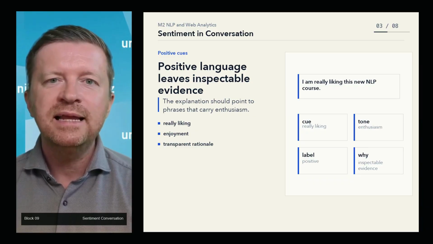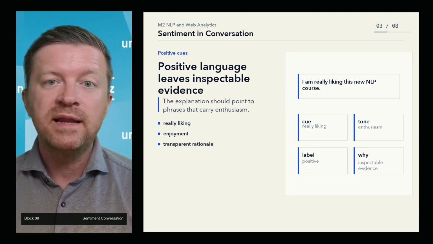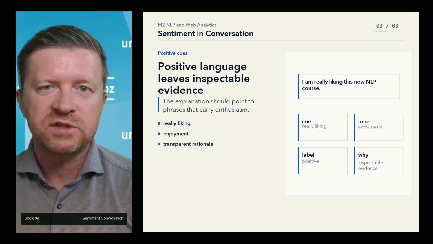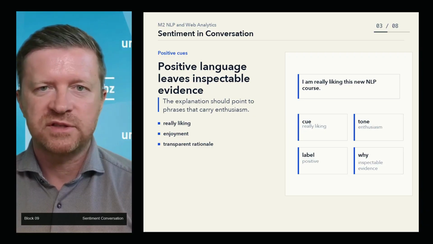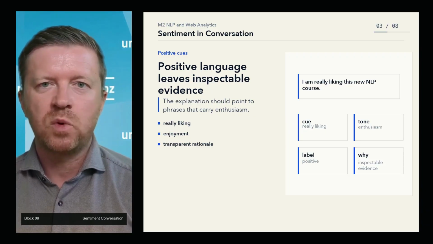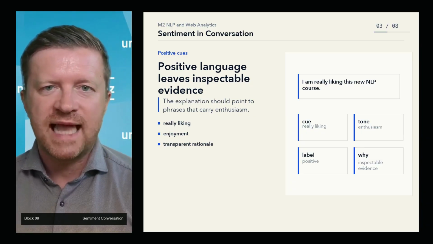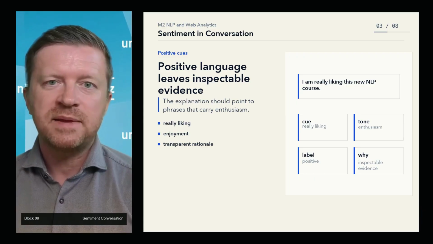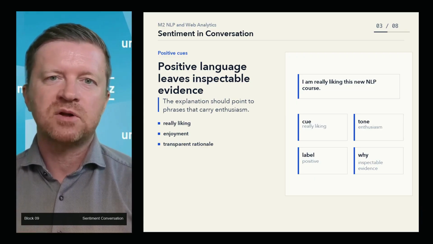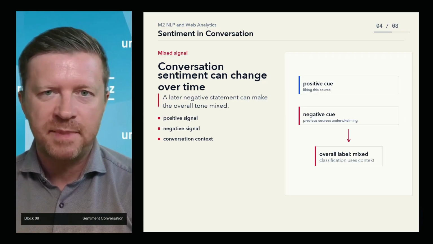Now add a clearly positive message. "I am really liking this new NLP course." The sentiment changes to positive. The explanation might refer to words such as "really liking" and to the overall expression of enthusiasm or enjoyment. That explanation is useful because it makes the model's classification easier to inspect.